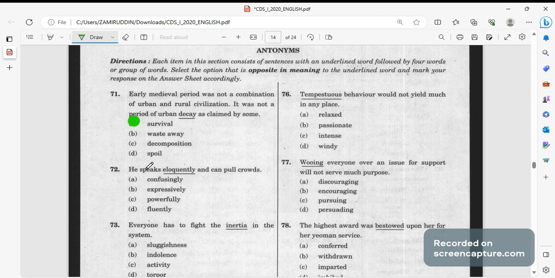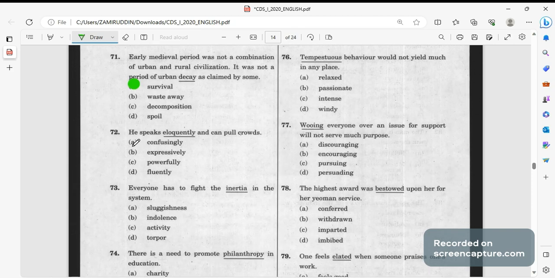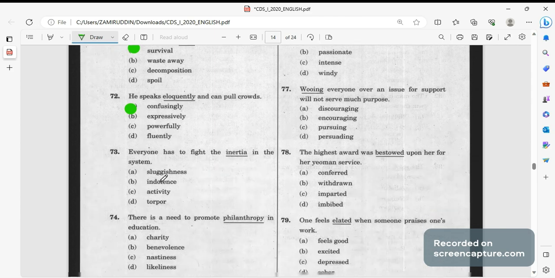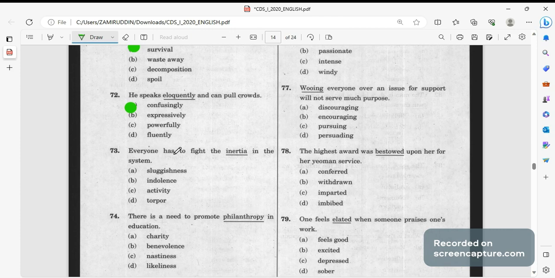Eloquent, a speaker, the one who is very good at speaking. Eloquent and pull crowd, he speaks very eloquently ताकि सभी को understand, everyone is able to comprehend, तो उसका opposite होगा confusingly. Everyone has to fight inertia in the system activity.